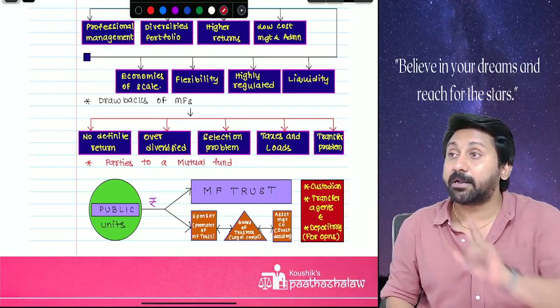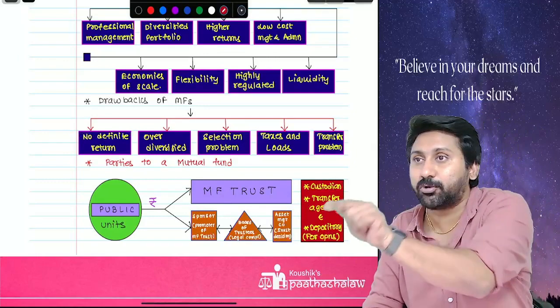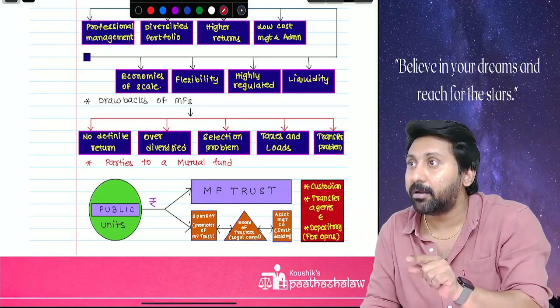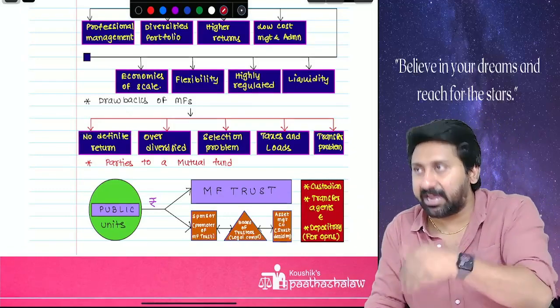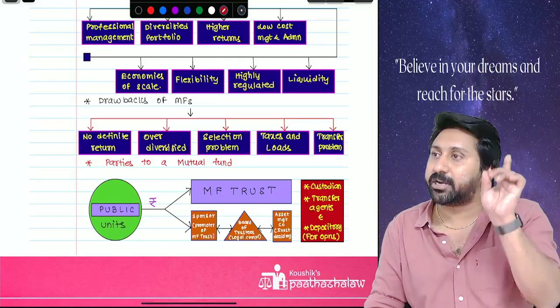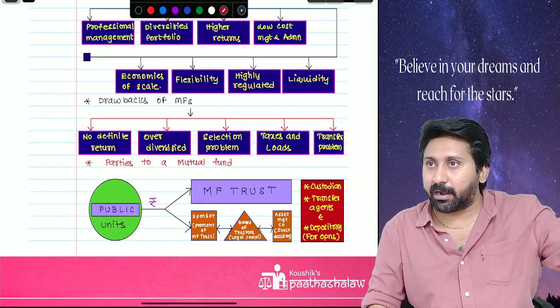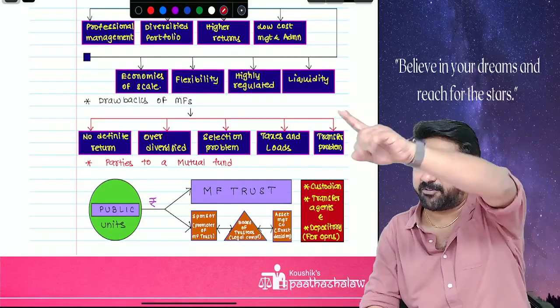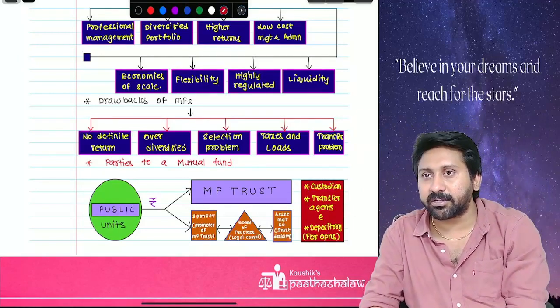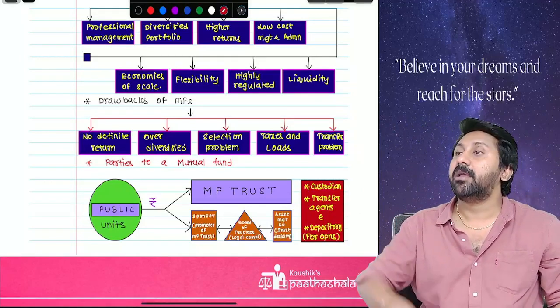Understood the point? But the rule is that within 48 hours they have to issue the units to you. It need not be immediate. The SEBI rule says that units have to be issued to the Demat account within 48 hours. That's all. You have to give your Demat account number, and if you give it, they will reflect the units there directly. Are you understanding the concept or not? So this is the working of a mutual fund.